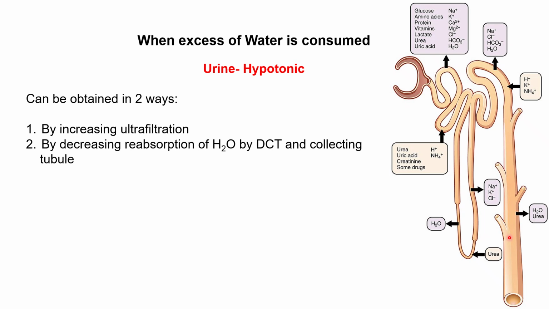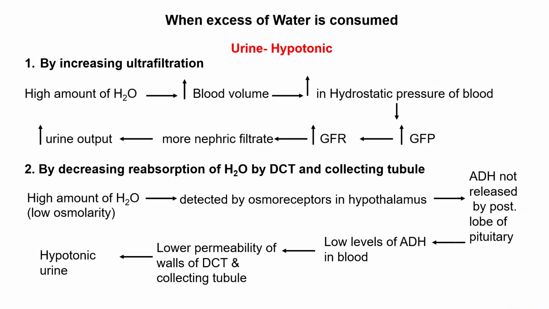So these will close and that will decrease the reabsorption of water. So these are two regulatory steps. Let's see them in detail.